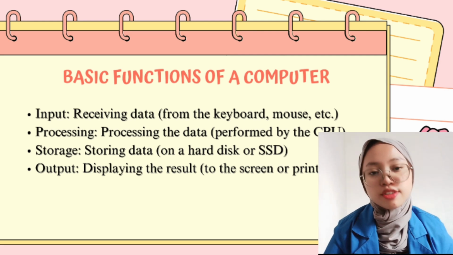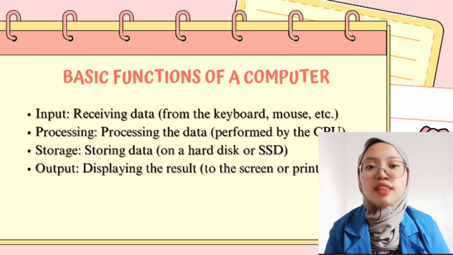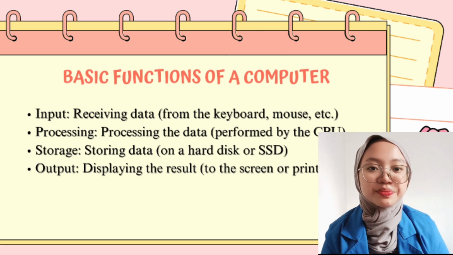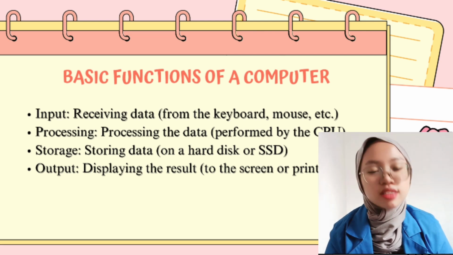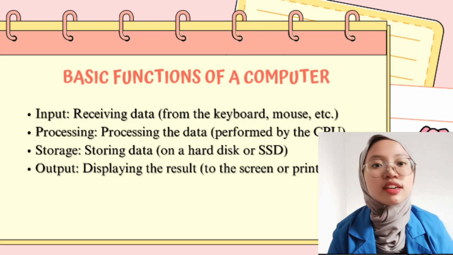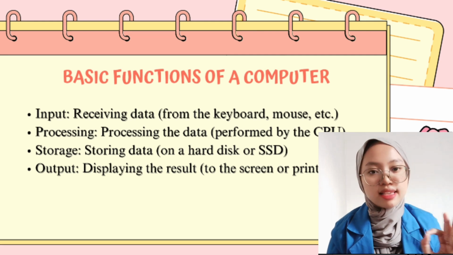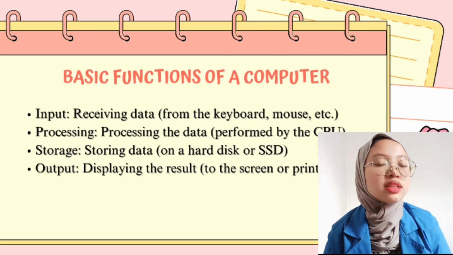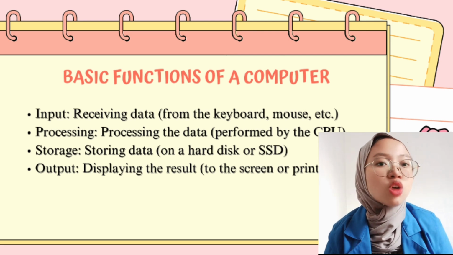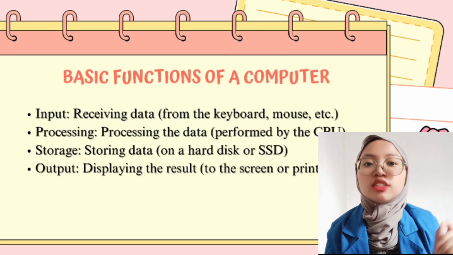Processing is the action where the computer's CPU processes the data according to specific instructions or programs. Storage is the process of saving the data. It can be stored temporarily in RAM or permanently in a hard disk or SSD. Finally, output is the display of the processed results. This can be shown on a monitor, printed on a printer, or heard through a speaker.